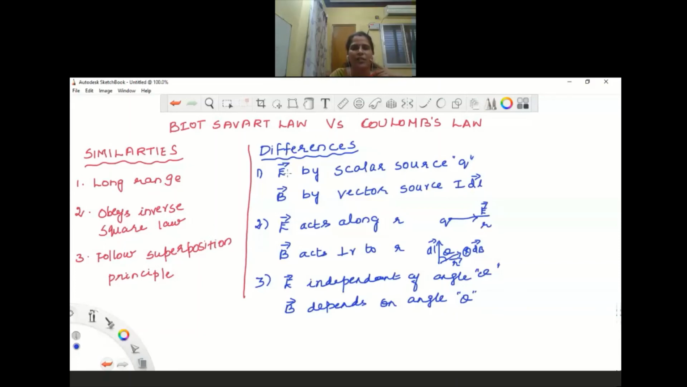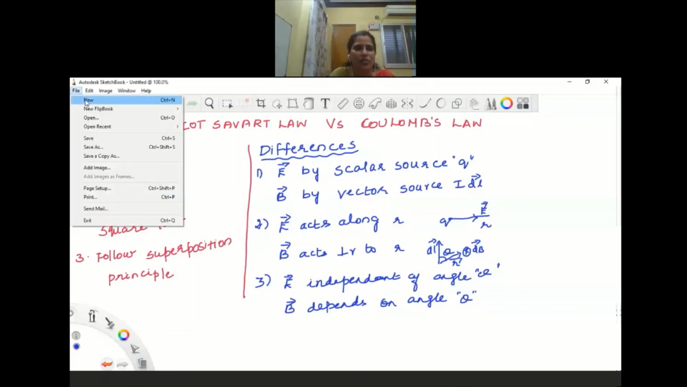So in differences, the electric field is by a scalar source, that is charge, but the magnetic field is by a vector source, I dl. And E acts along R, but B acts perpendicular to R. And E is independent of angle theta, but B depends on angle theta. Now we are going to see how we can combine the permittivity of free space and permeability of free space with the velocity of light. So we will see now.